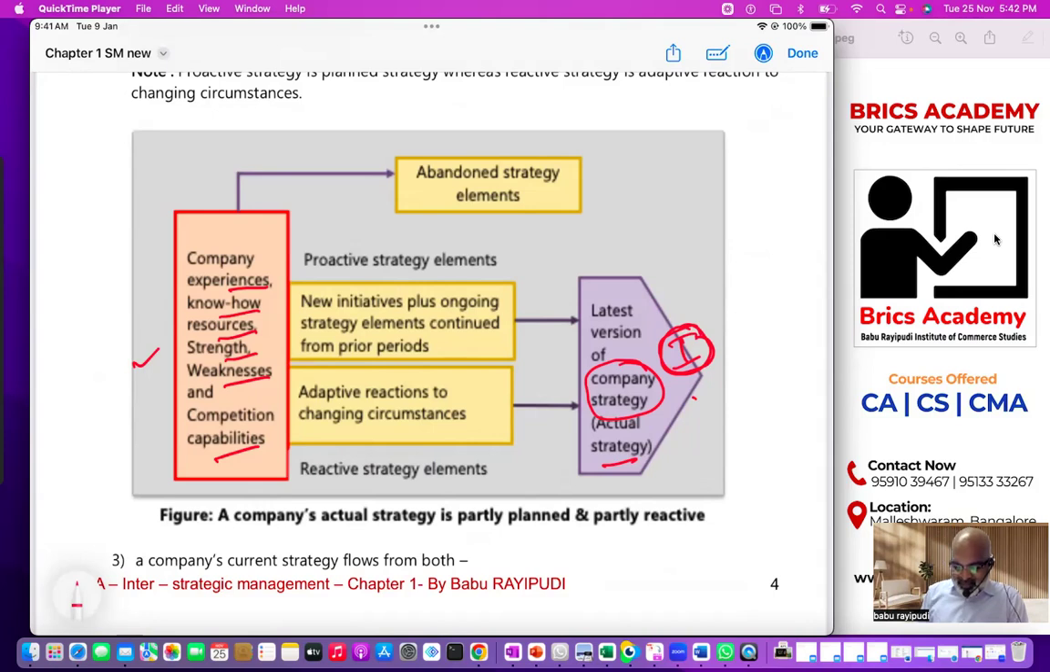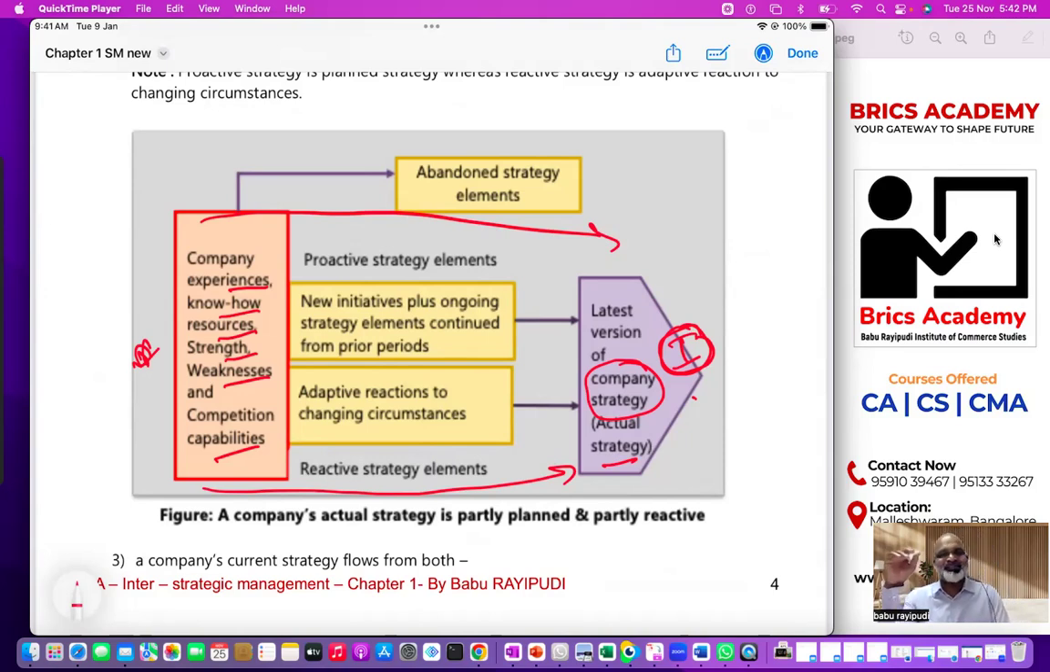Using my strengths and capabilities, I need to reach the number one position. I want to reach the number one position. So my strategy is achieving the number one position. To achieve this, what am I supposed to do? I have to use my strengths, I have to use my resources. So this box clearly says what? The company should use resources, the company should use experiences, whatever capability the company has. Weakness will not be used. If you are aware of your weakness, you have to minimize it. That is the meaning of that.